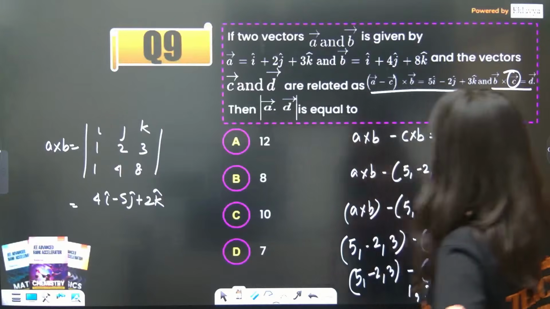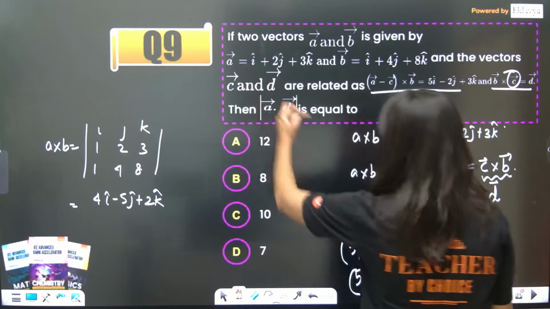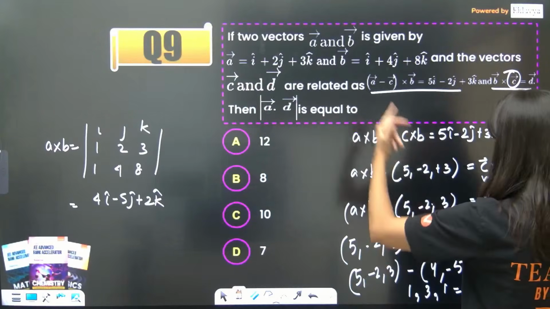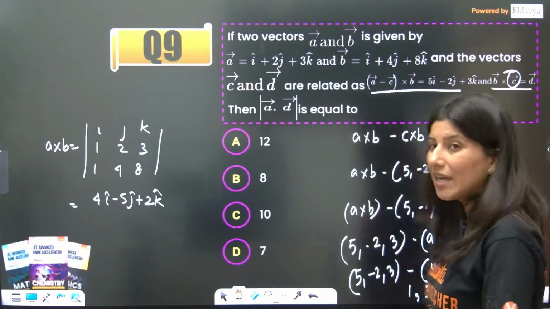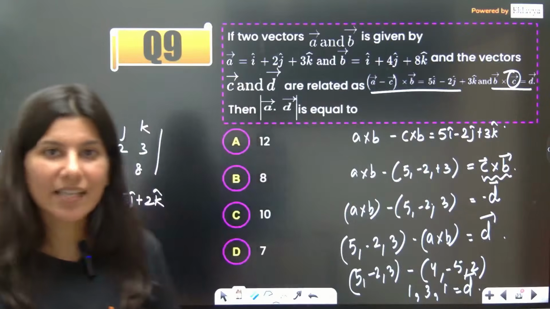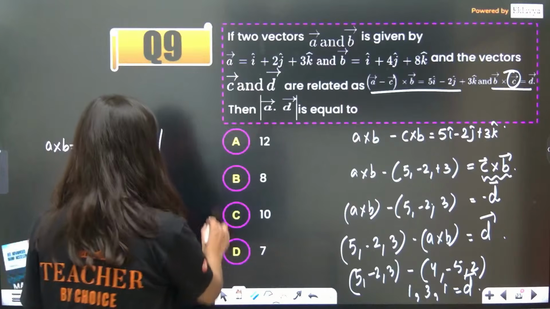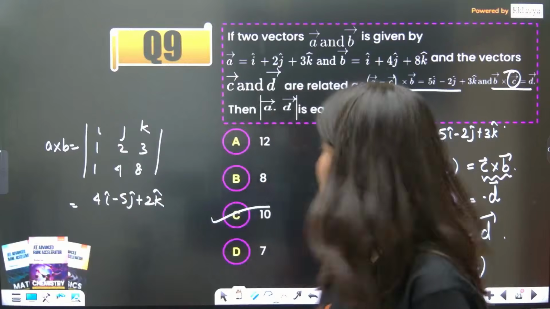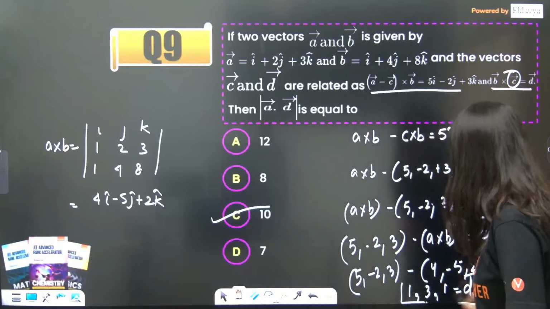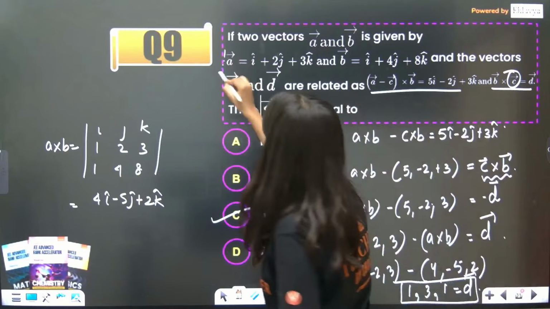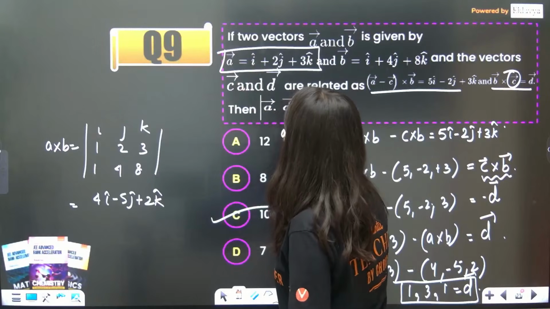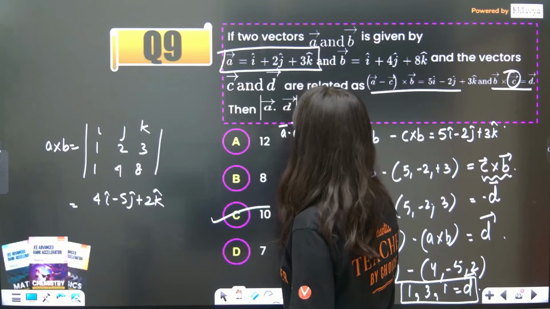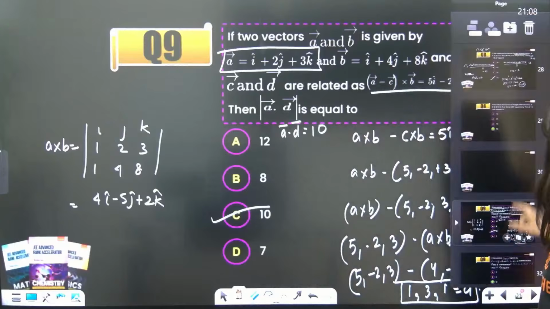Then A dot D is what they are looking for. So 1, 6 and 3. 1 plus 6 is 7, 7 plus 3 is 10. So option C will be absolutely correct. A dot D is 10. Anybody can calculate now. This is your D vector, this is your A vector. A dot D will be 10. So option C is absolutely correct.